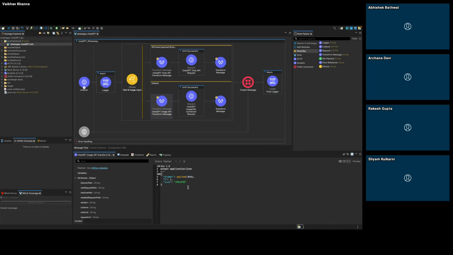And then that part should be sent over here. So your question is whether we should send a prompt or not. This is the required field for this API, for the ChatGPT API. If we don't pass it, then definitely it will fail. Yes, Suman, we will be showing you.